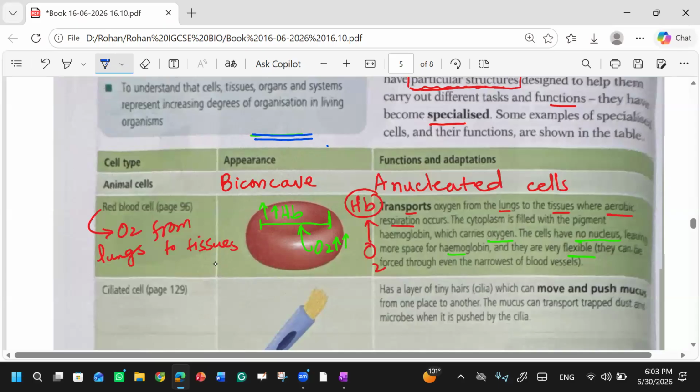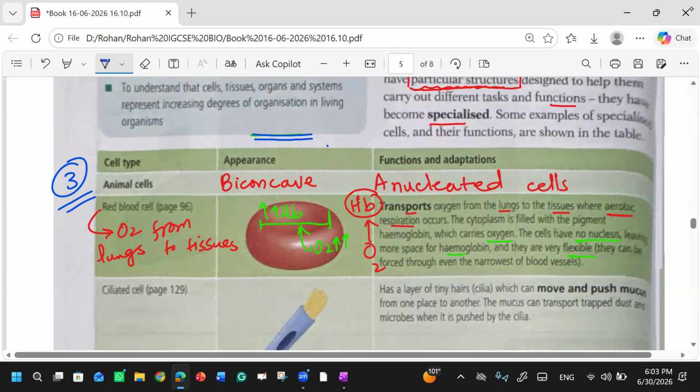That's why they are flexible. Now you see there are so many things they have mentioned about the red blood cells, so there are chances that the examiner can ask you for 3 marks or 4 marks. Firstly, they have mentioned the function: red blood cells carry oxygen. Why is oxygen transported? Your answer should be that oxygen is transported for aerobic respiration. Then they have mentioned that they have no nucleus. What is the advantage of this?